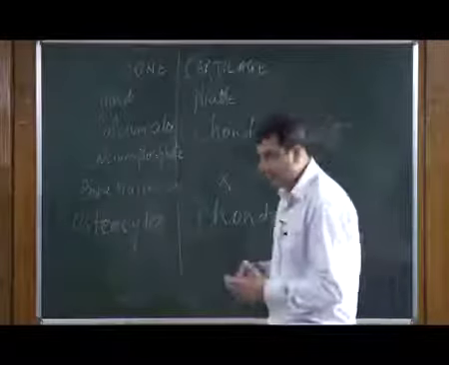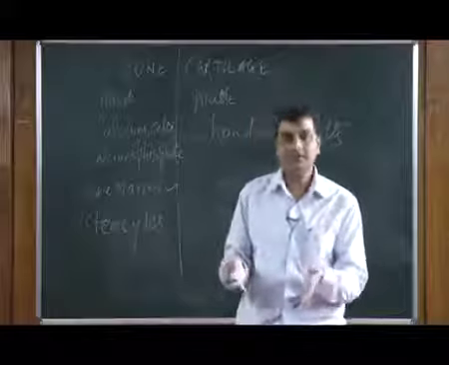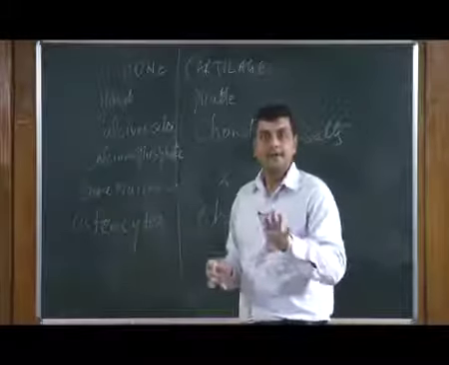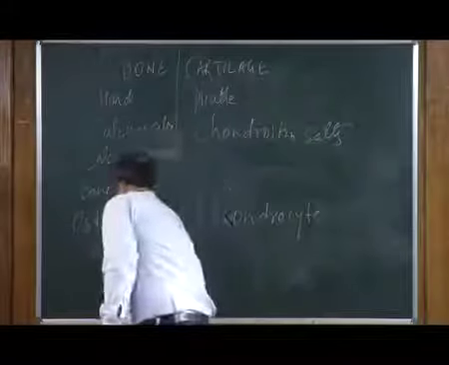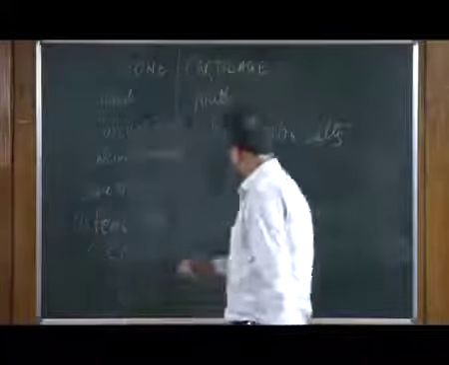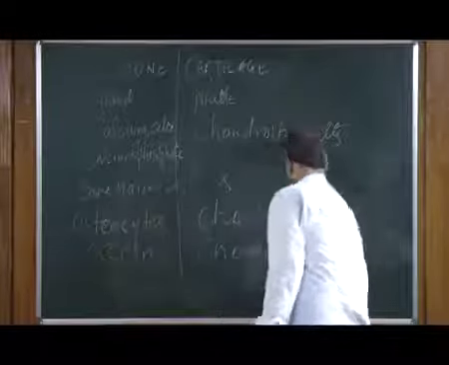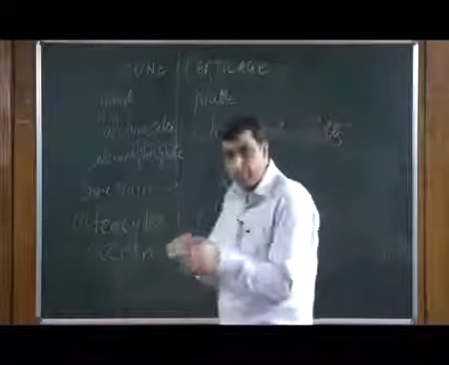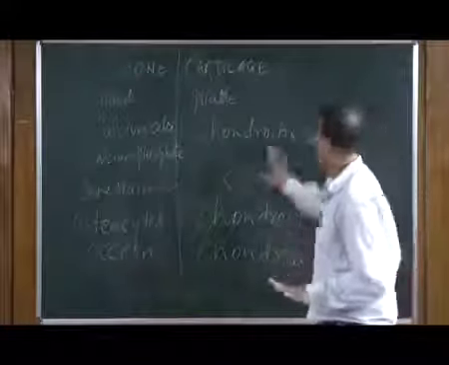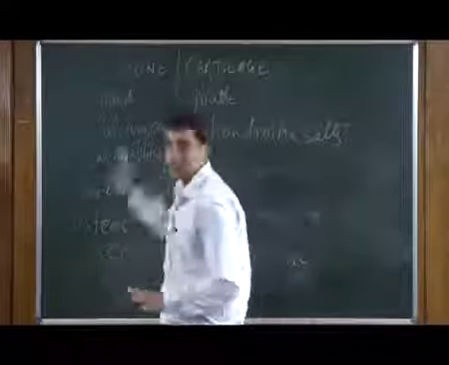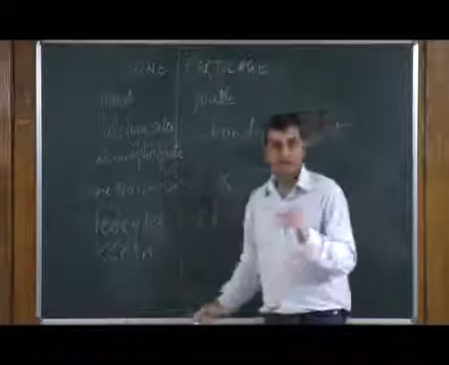Now, if the cell is there, then definitely there will be a specific protein associated with these two structures. Bone has a higher percentage of a very specific protein called ossein, while here we have chondrin. So, these are nothing but the protein part. Chondrin is the protein part of the cartilage, while ossein is the protein part of bone, and they are very specifically differentiated into these two.